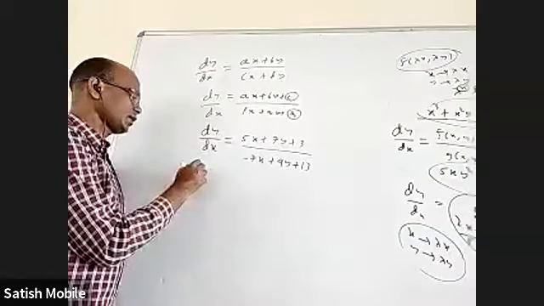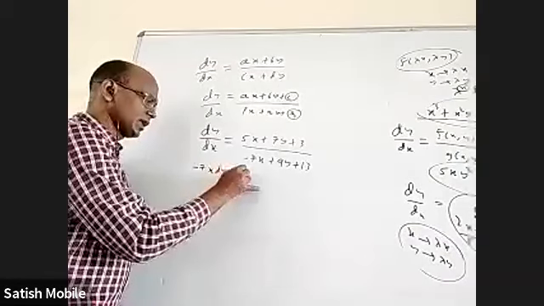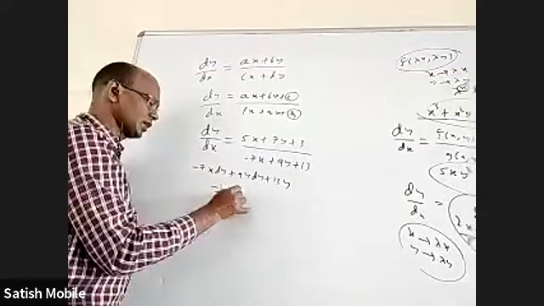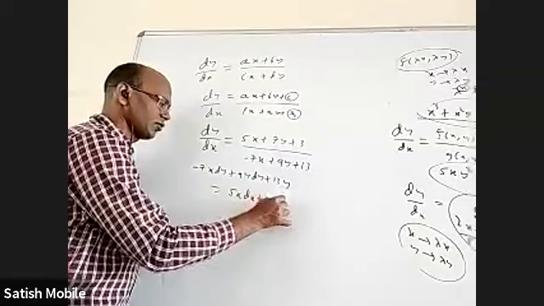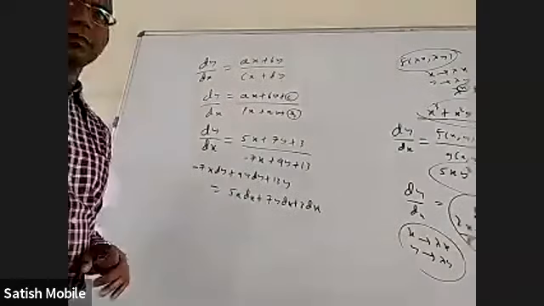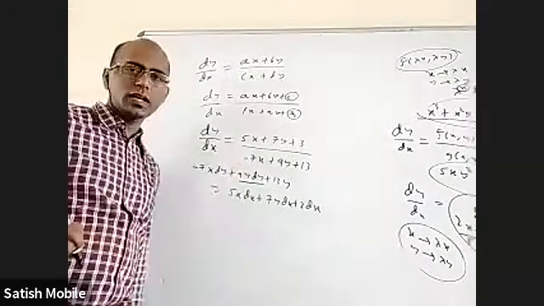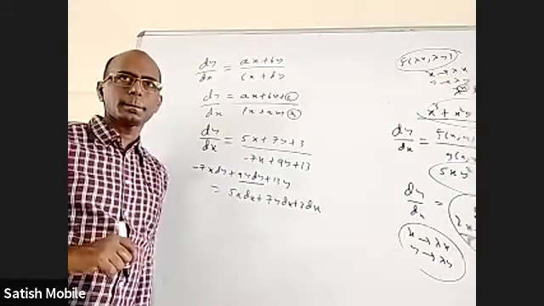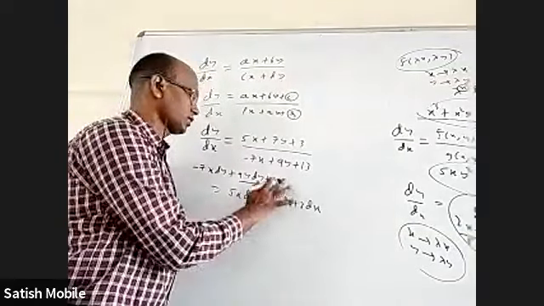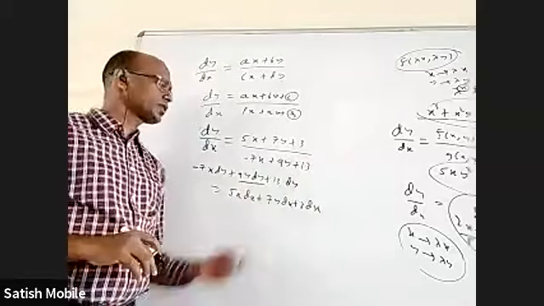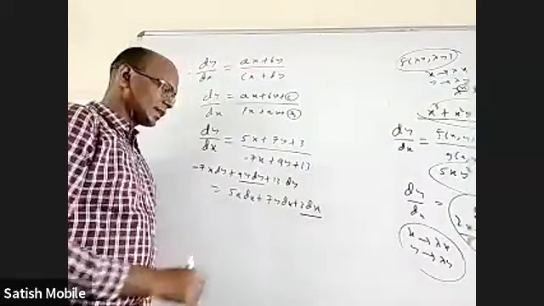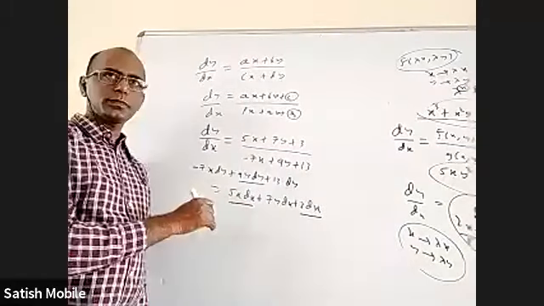When you do cross multiplication, what happens? You'll get minus 7x dy, 9y dy, 13 dy. Here, when you multiply, you'll get 5x dx, 7y dx, 3 dx. Now we're going to directly integrate it. Y dy, when integrated, what is the answer? y squared by 2, right? Integral dy will be y, so this integral will be 13y. This integral will be 9y squared by 2. This integral will be 3x. This integral will be 5x squared by 2.